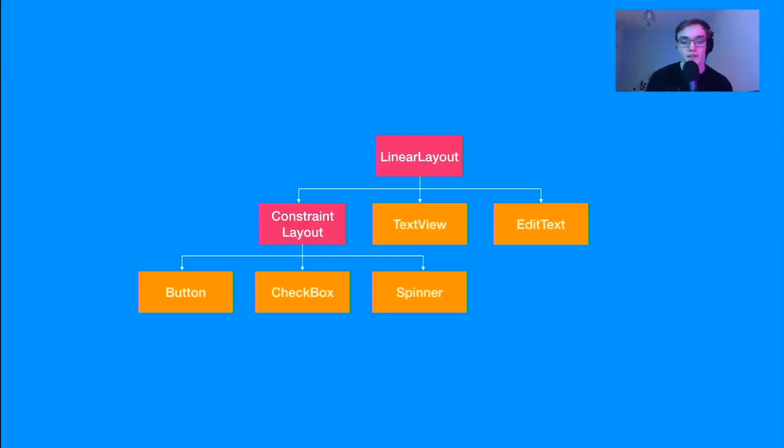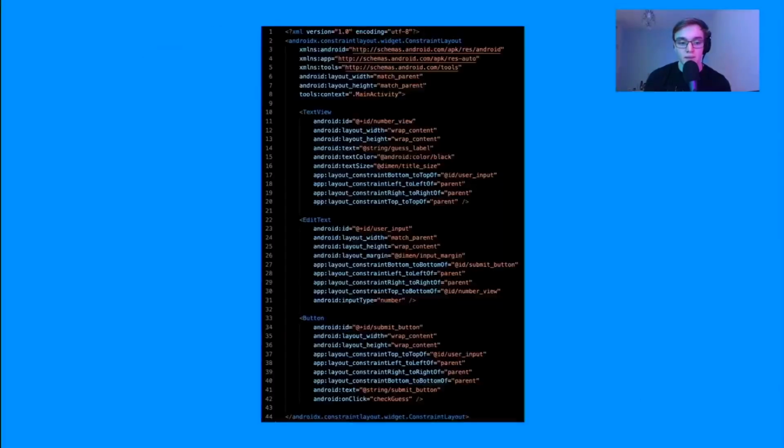Now, I'm not going to talk about this in a huge amount of detail, but the way a constraint layout works is it kind of tells all the views to be constrained by other views on the screen. So if I hop back a little bit to here, you can see that I'm actually using a constraint layout in this example, and I've got a text view, which is just text, an edit text, which is like a text box that I can type in. So let's say if I wanted to enter a name or something, and I've got a button, which is a button. Now, you can see that I've told these all to be constrained by different things.